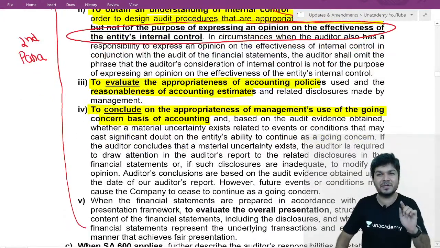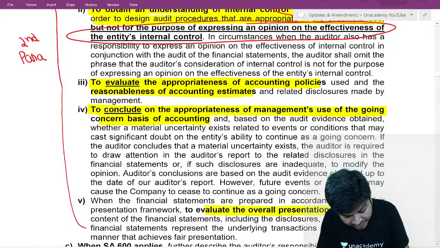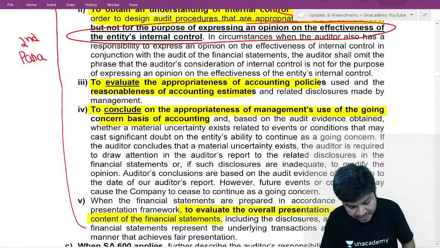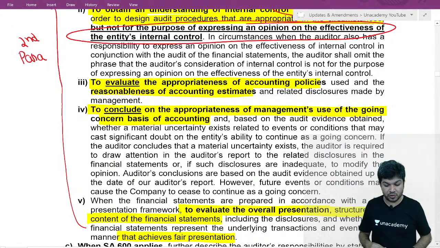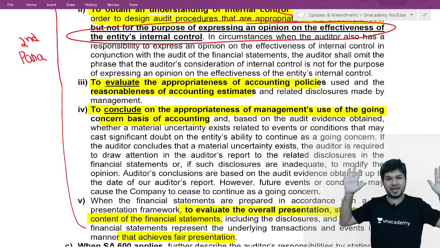And if it's a fair presentation framework, we evaluate the overall presentation, structure and content of the financial statements, and try to see whether that achieves a fair presentation.